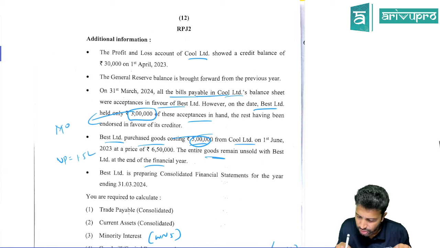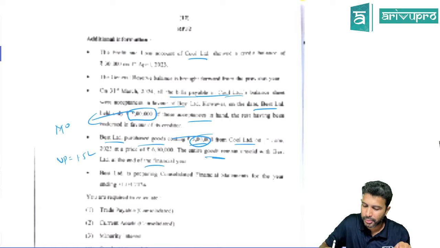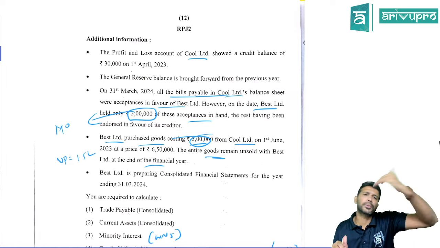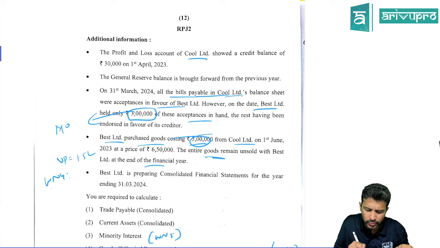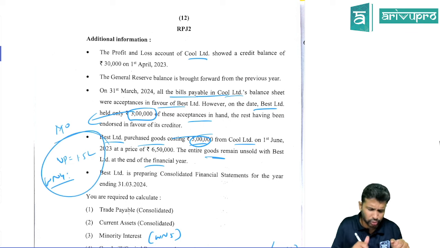Best Limited purchased the goods from Cool. Cool is a subsidiary, right? That means subsidiary company has sold goods to the holding company. So who made the profit? Subsidiary company. So reduce unrealized profit from working note number 4. You remember we do analysis of profits of subsidiary company. Reduce that. Okay, like that.